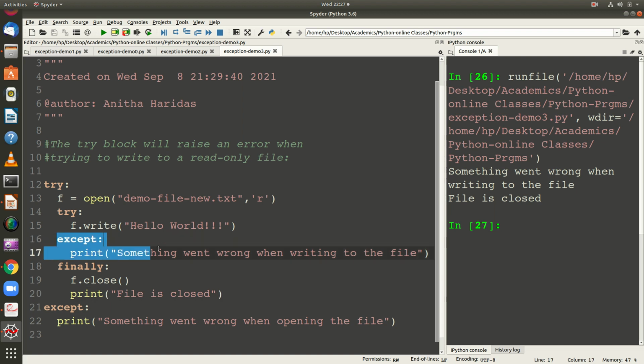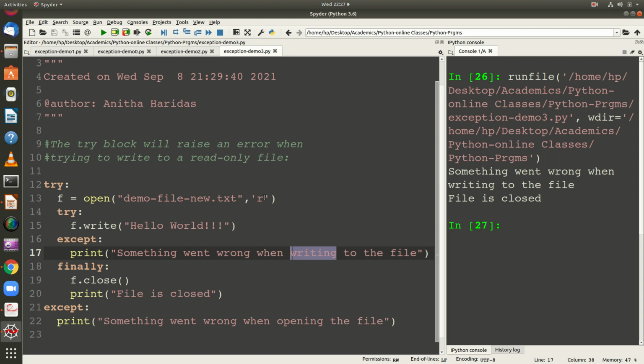That means this except block is executed. Why? Because I opened a file in the read mode and then I tried to write something which is not possible. So obviously it raises an exception. After raising the exception, it is caught in this except block, and it says something went wrong when writing to the file. And in the finally block, I am closing the file, then this particular statement is executed, so I get this particular message.